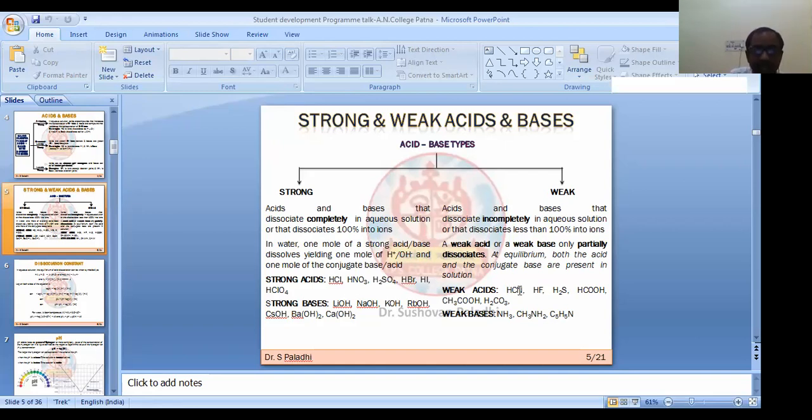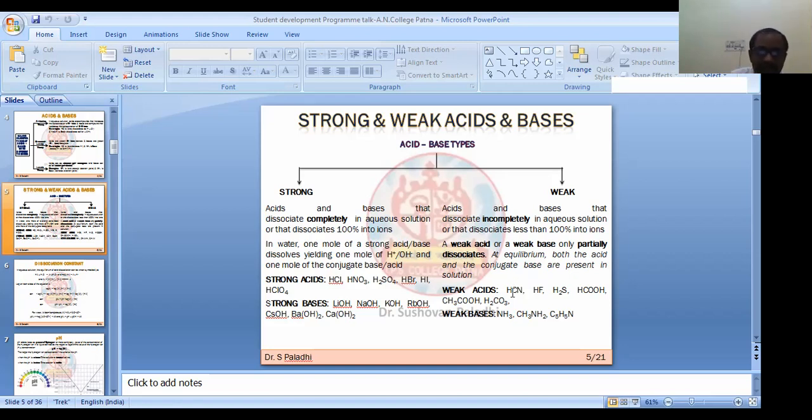Okay, so HCN, HF, H2S, HCOOH, like that, are weak acids. And some weak bases like ammonia, CH3, CC5, so like that. Okay, treating like that. So these all are respective.